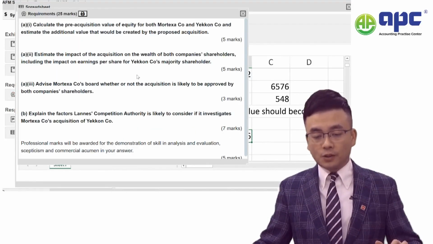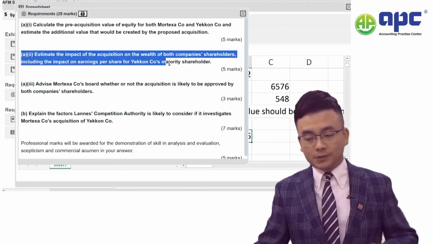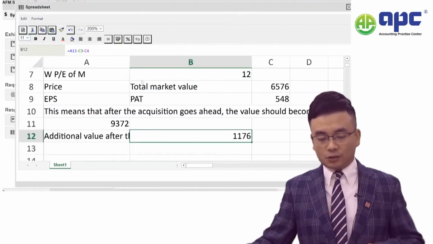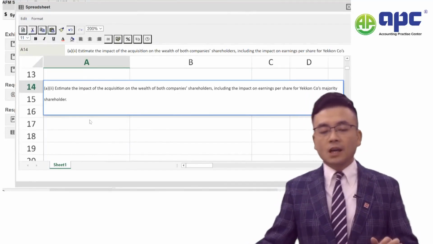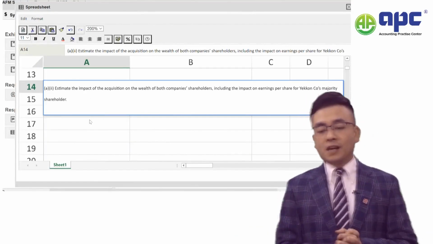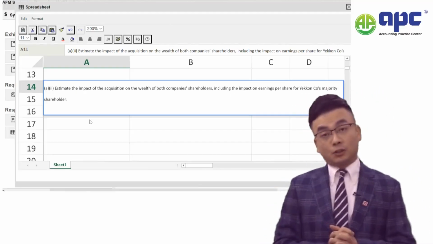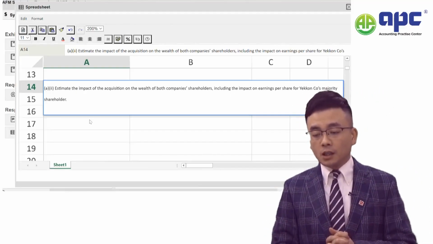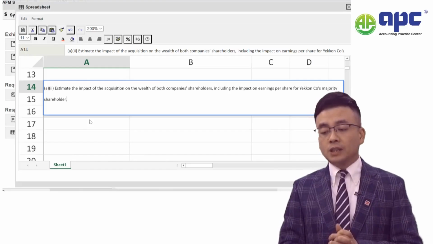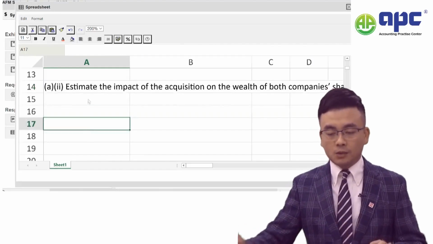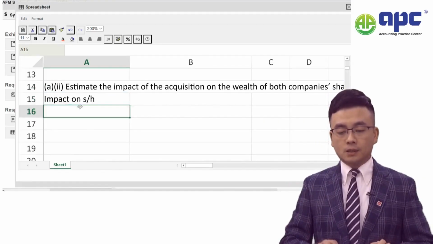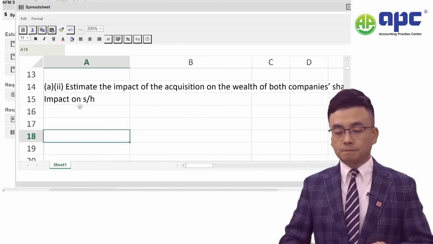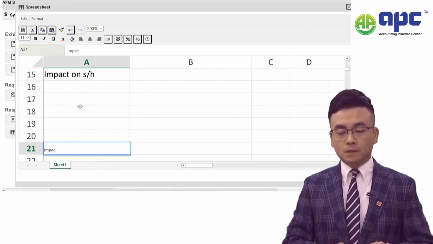Moving on to the part A, number 2 requirement. Again, 5 marks, okay, just do the numbers right and leave it to the marker. Estimate the impact of the acquisition on the wealth of both company shareholders, including the impact on EPS. Okay, now I will say that impact on shareholders and then impact on EPS.